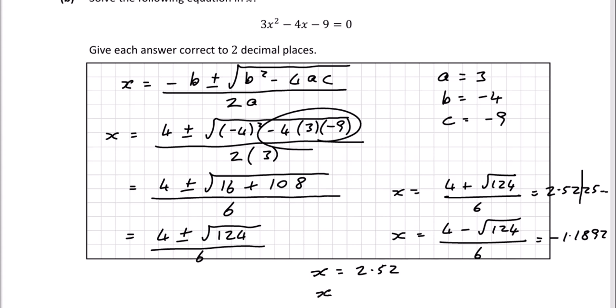And the other one then, x is equal to, we've got to stop here. The number after the 8 is a 9. It's a 5, 6, 7, 8, or 9. It's a 9 actually. So we've got to round that 8 up to 9. So it's minus 1.19. And that's it. There are 2 answers for part B.